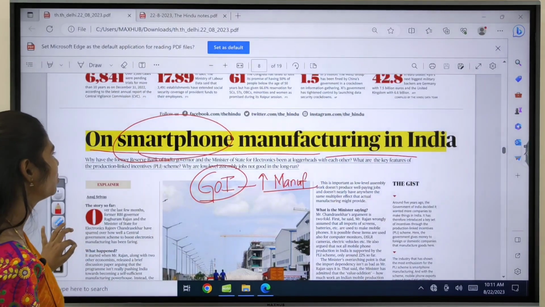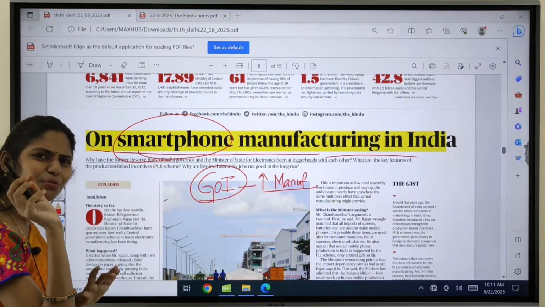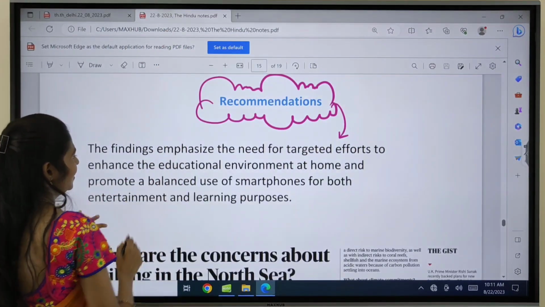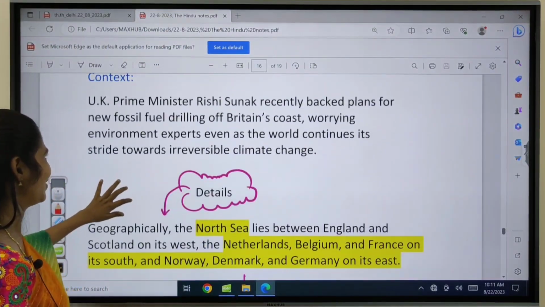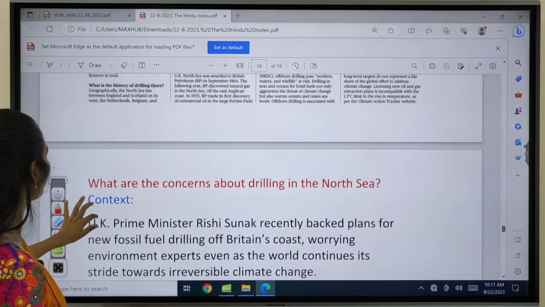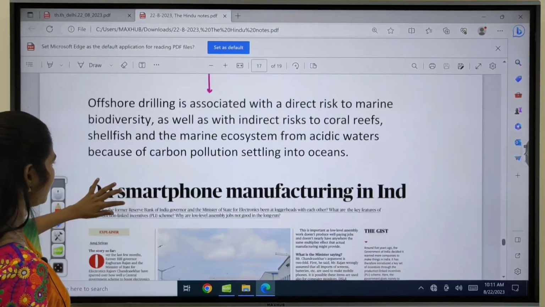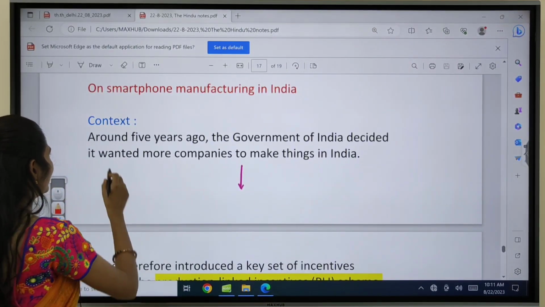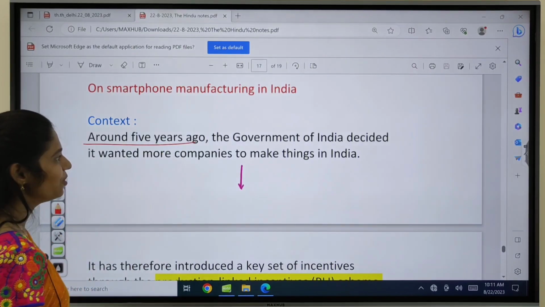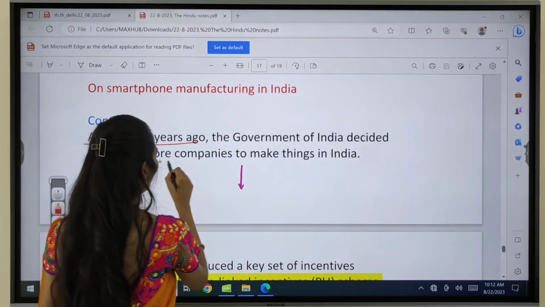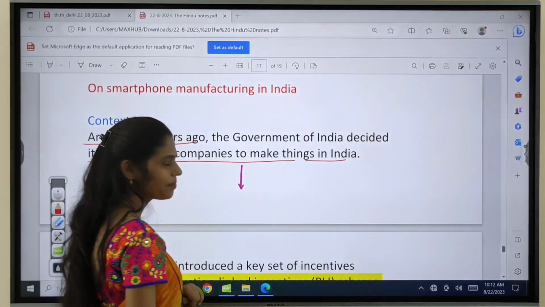I will be showing you that with a logic here. There is a very small logic, so try to understand that logic. Yeah, here you can see that article. Your context says that around 5 years ago, the Government of India decided that it wanted more companies to make things in India.